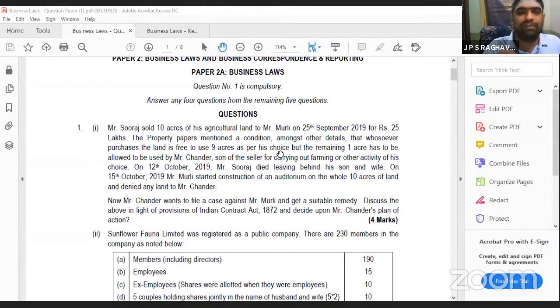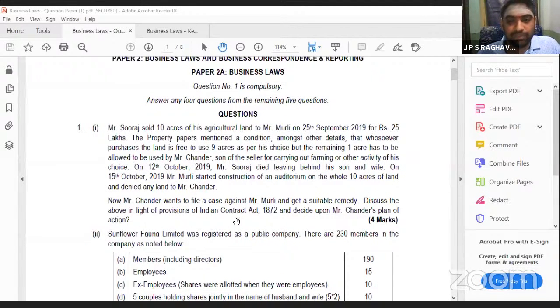After that, the facts of the case, whatever is there. On 25th September, he has sold 10 acres, and his condition was accepted by Mr. Murali. Whatever is there in the question itself, you have to write in the second paragraph. In the third paragraph, what you have to write is, according to Chinnaya versus Ramaya, she has given the property and given assignment. This is assignment. Here also, Mr. Suraj has given assignment and the other person has accepted this. So he has to oblige. According to contract, he has to do.